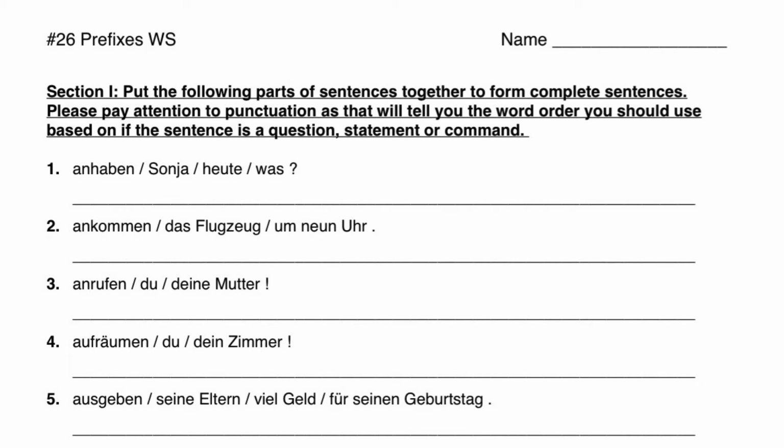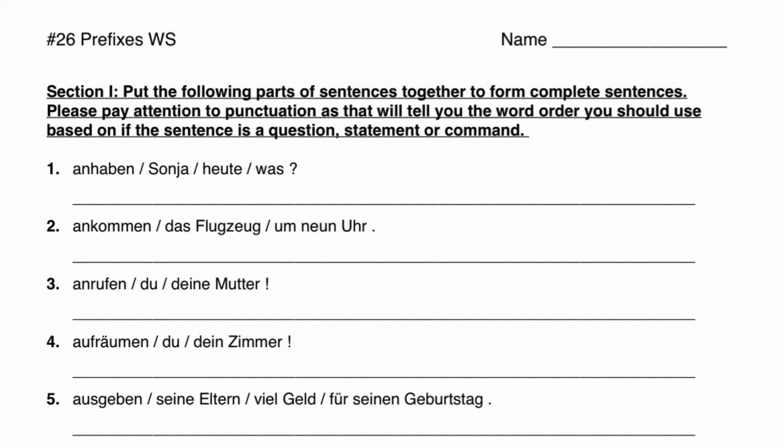First one on here says anhaben. Anhaben, you take off the an, and then you have the normal verb haben, and so we have to conjugate that like we normally would, and that has to go with the subject. So this one is a question and has a question word in the options here, so we have to start our sentence with the word was. Then we have to conjugate our form of haben, like we normally would, to go with Sonja, and since Sonja is a singular individual, we're going to use the er/sie/es form here, hat.